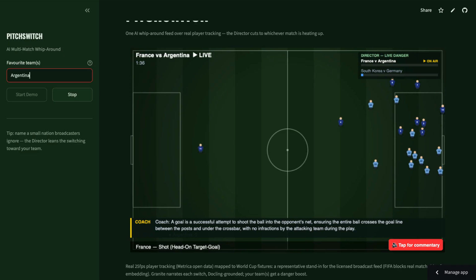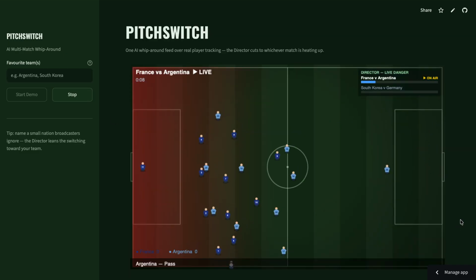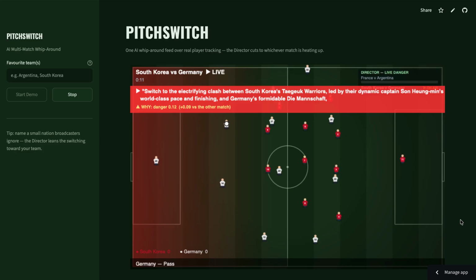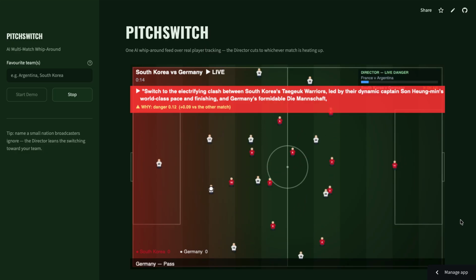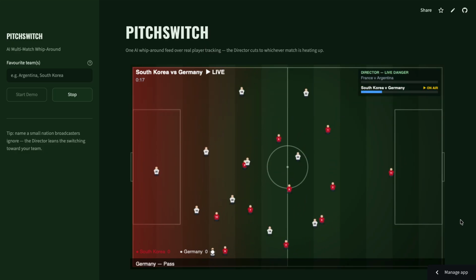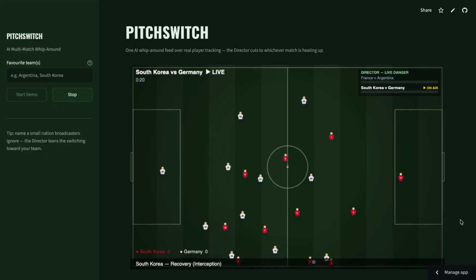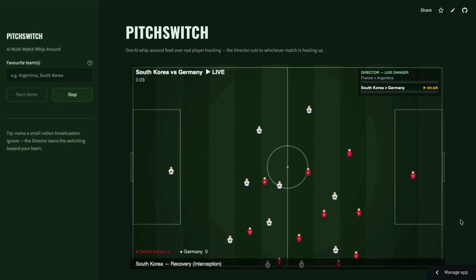And finally, I just wanted to turn on the commentaries. Switch to the electrifying France versus Argentina. Switch to the electrifying clash between South Korea's Taegeuk Warriors, led by their dynamic captain Son Heung-min's world-class pace and finishing, and Germany's formidable Die Mannschaft.